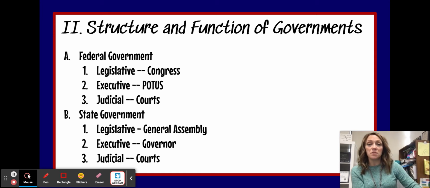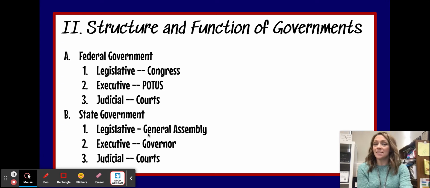Okay, so in the state of Missouri, our legislative branch is known as the General Assembly. It's the same thing as the federal Congress, only it's in Missouri. Okay, we call it the General Assembly. And it's made of the Missouri Senate and the Missouri House of Representatives. Okay, and the job of the General Assembly, of course, in the state of Missouri is to make laws, same thing as the federal government.